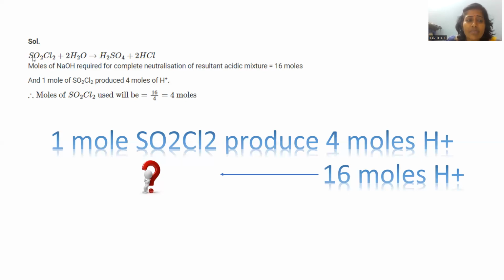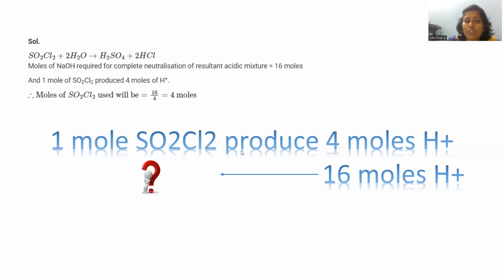That is nothing but 1 mole of SO2Cl2 used to generate 4 moles of H plus ions. That is the relation. That is the same as represented over here. 1 mole of SO2Cl2 produces 4 moles of H plus. If 16 moles of H plus are there, how many moles of SO2Cl2 are required? You have to go for cross multiplication. So here, 1 mole into 16 moles divided by 4 moles of H plus. 1 into 16, 16 itself divided by 4. 16 divided by 4 is nothing but 4 moles.